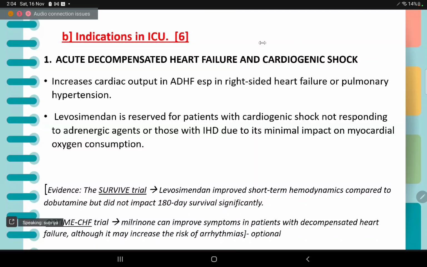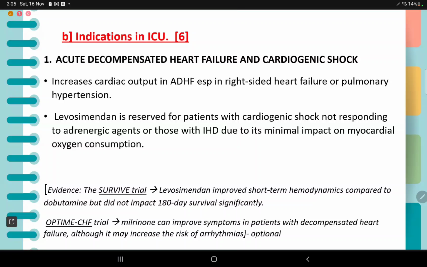Here, if you can remember, we can mention the SURVIVE trial, which says that levosimendan improves short-term hemodynamics compared to dobutamine, which did not impact the 180-day survival significantly. And the OPTIME-CHF trial, which said that milrinone can improve symptoms in patients with decompensated heart failure, although it may increase the risk of arrhythmias. Again, this is optional. You cannot remember all the studies.